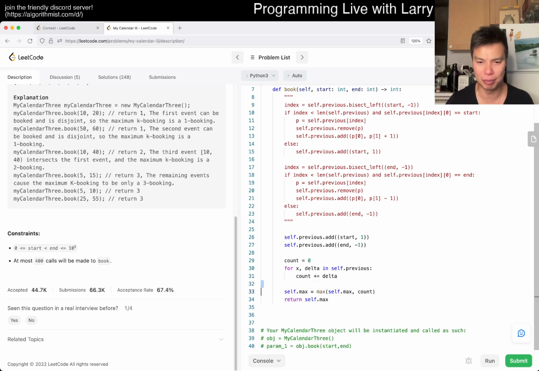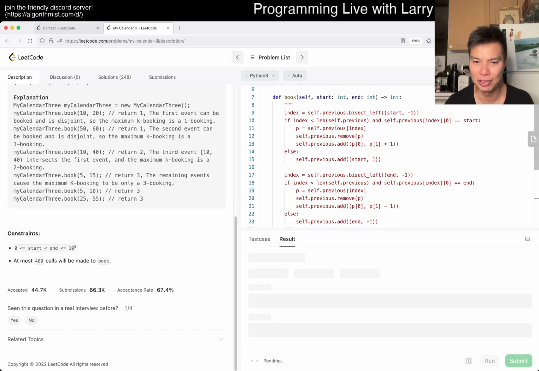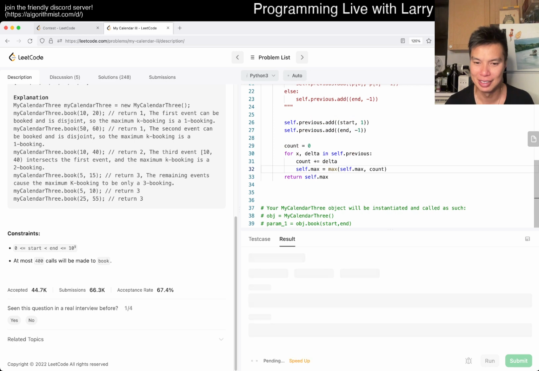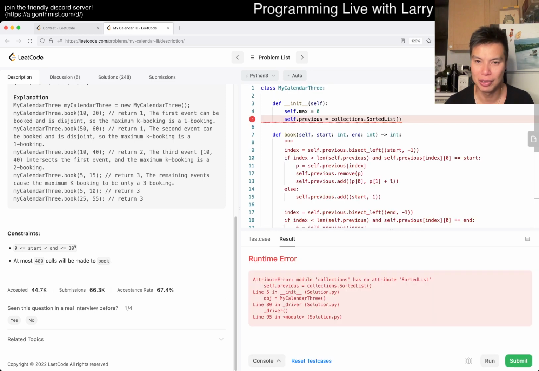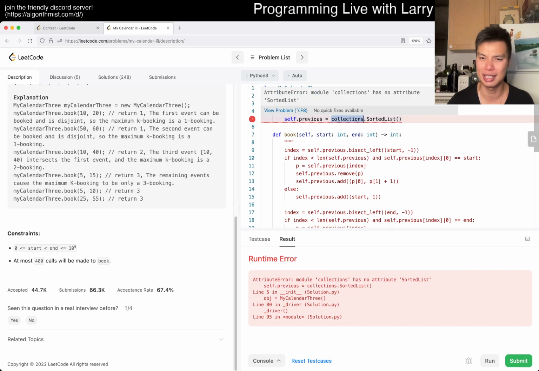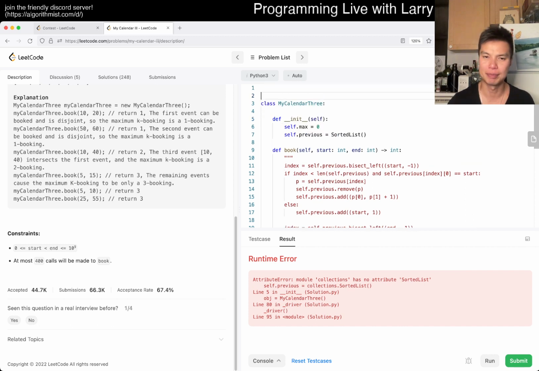And I think that's actually mostly it. Let me run it real quick just to make sure that this is mostly it and not my imagination. Of course it's not in collection, it's in sorted containers. So yeah.